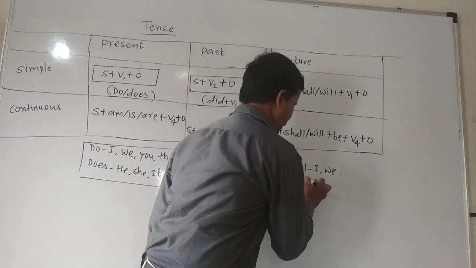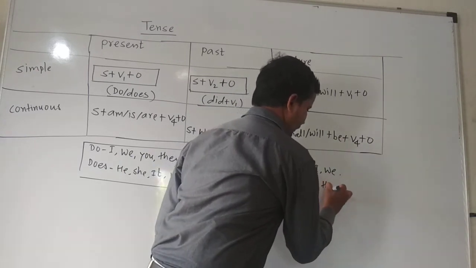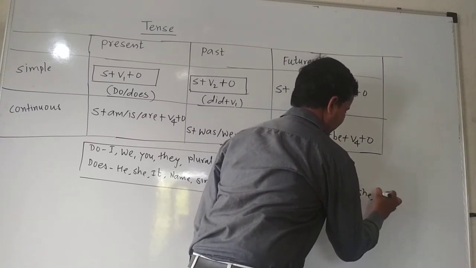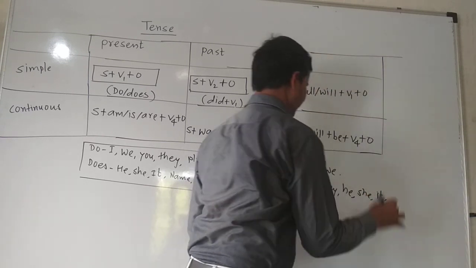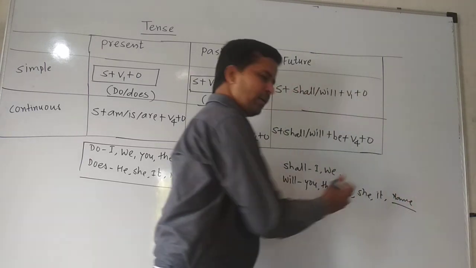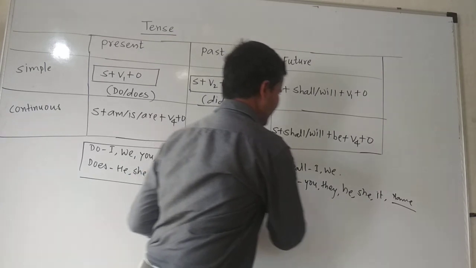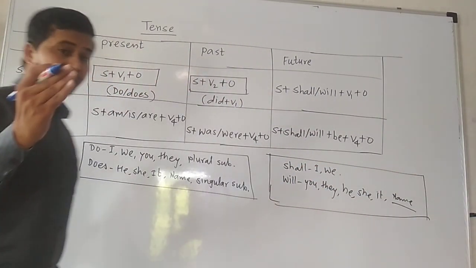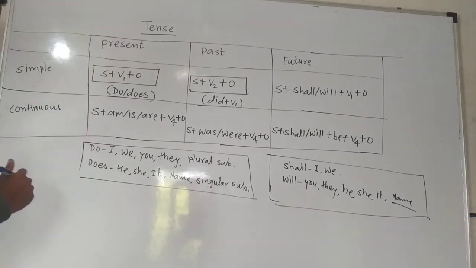So you will, they will, he will, she will, it will, and any name, singular subject, plural subject. With everything we have to use the same one.